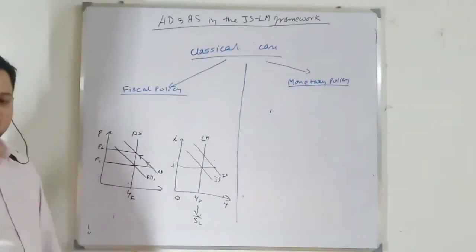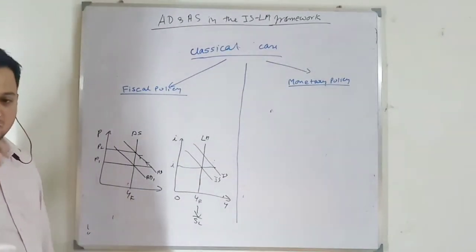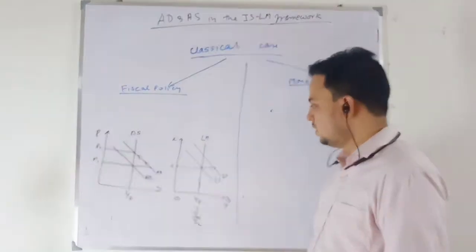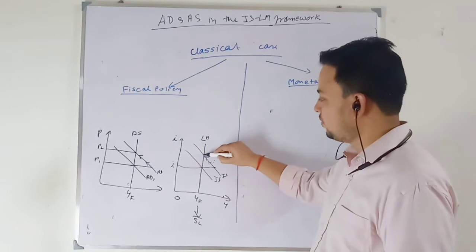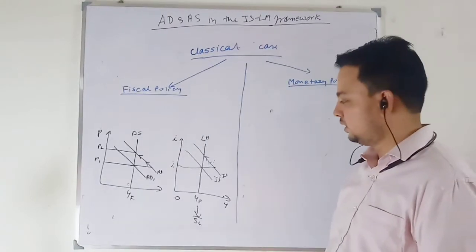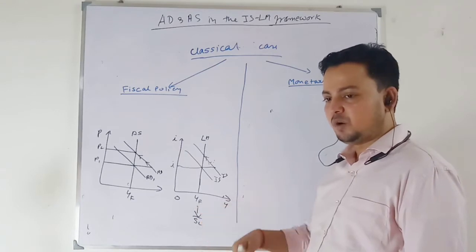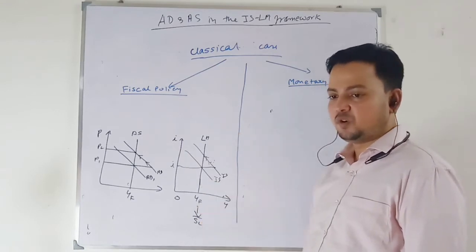Okay. Demand for loanable funds increases. So when demand for loanable funds increases, given the supply of loanable funds, the rate of interest will increase. So the rate of interest will increase, and you will crowd out private investment by the same amount. Okay. Why the same amount? Because output remains the same. If government is borrowing, private investment is falling by the same amount.